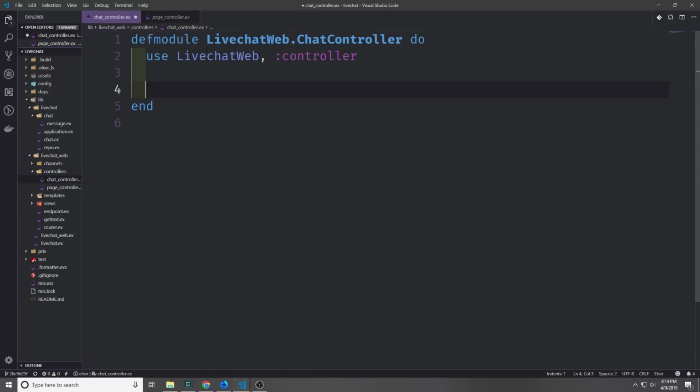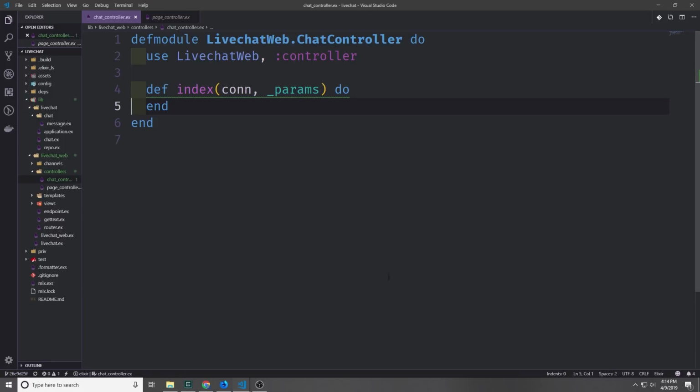And then we're going to define this module as LiveChatWeb.ChatController. And then we want this to take on the Phoenix controller behavior. So we're going to say use LiveChatWeb, controller. And for this chat controller, we're only going to want to write one single function.